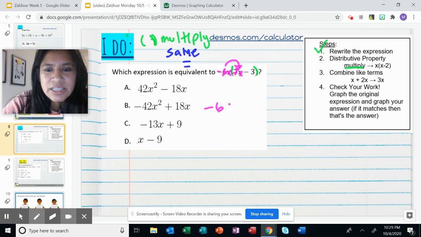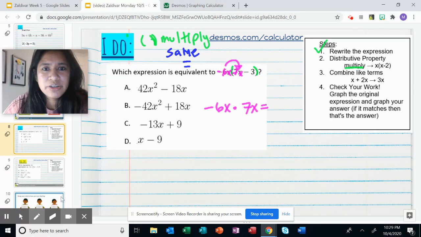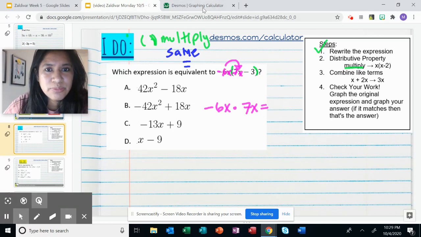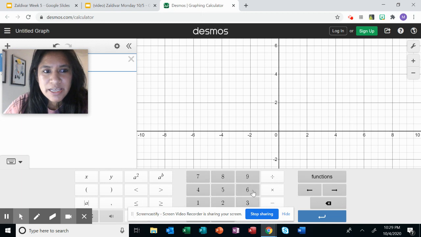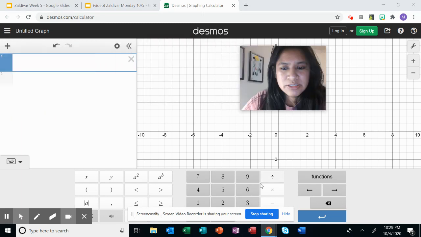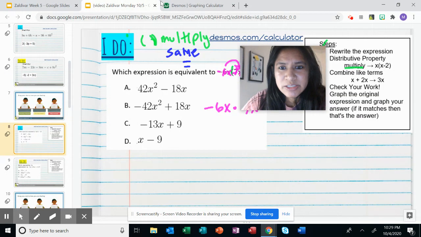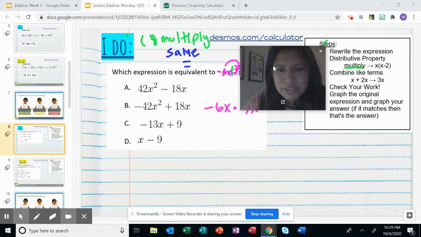Negative 6x times 7x. I'm going to go to my decimals, and I'm going to multiply negative 6 times, what was a negative number?